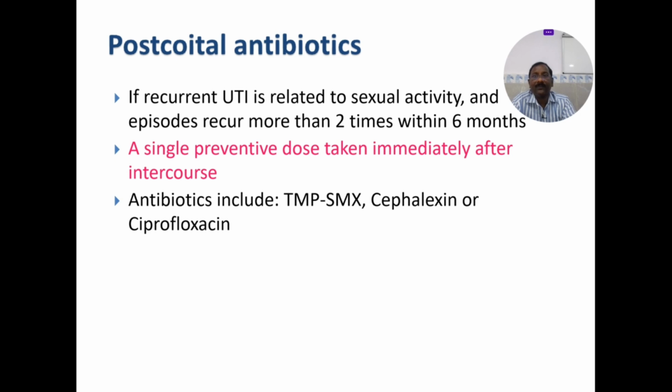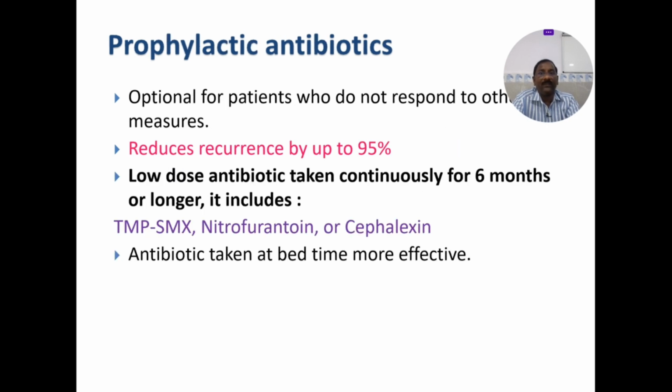Postcoital antibiotics. So when the recurrent UTI is related to sexual activity, and episodes recur more than 2 times within 6 months, a single preventive dose is taken immediately after the intercourse. And again, after the intercourse, urine voiding is a very important thing, along with plenty of fluid intake. Here a single dose of an antibiotic like Bactrim DS, or cefalexin, or ciprofloxacin, or azithromycin, okay, or fosfomycin. So these are the very important single-dose antibiotic courses for postcoital prophylaxis.